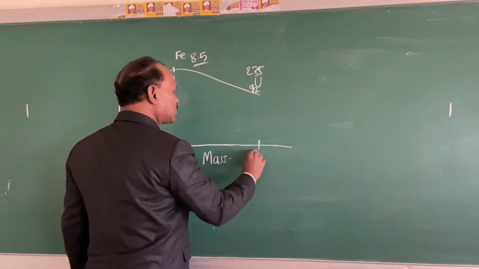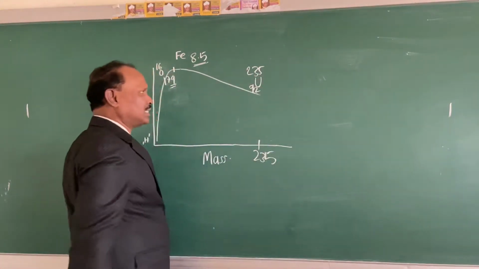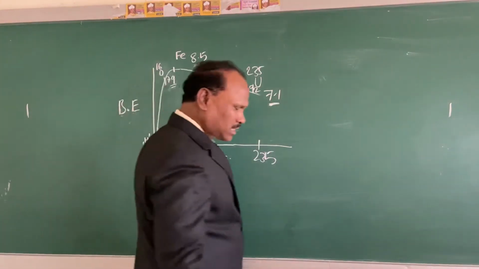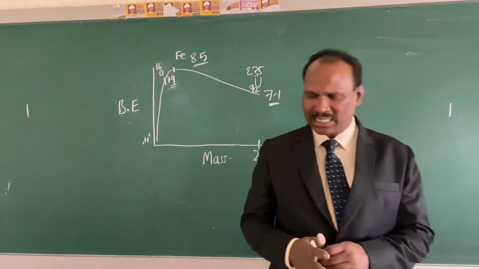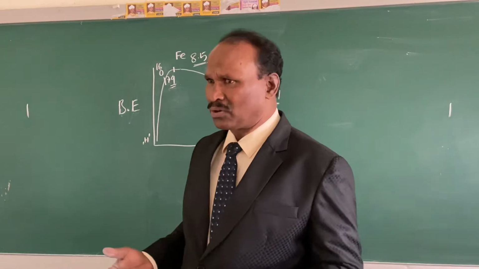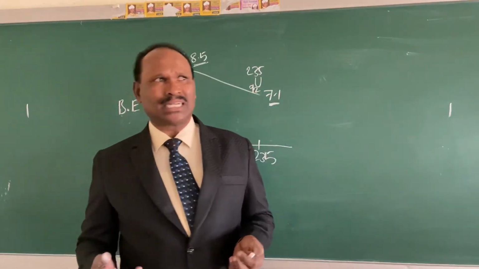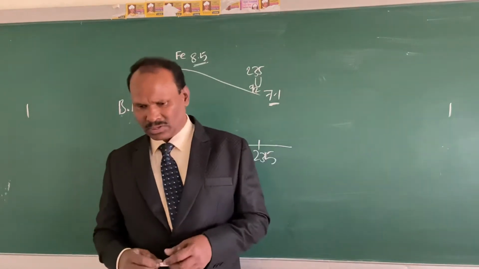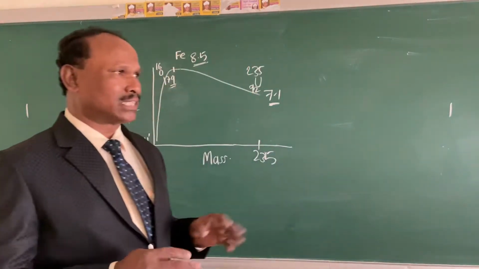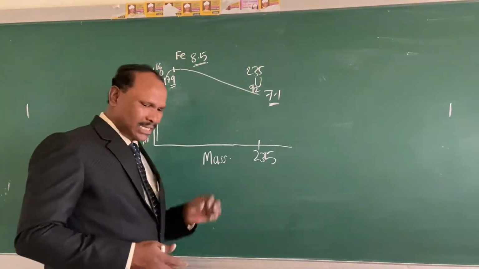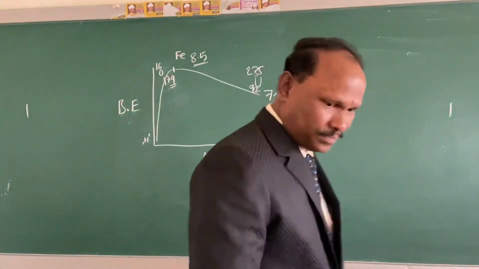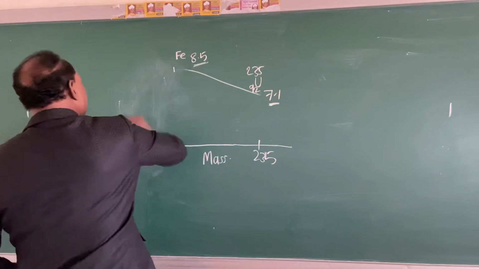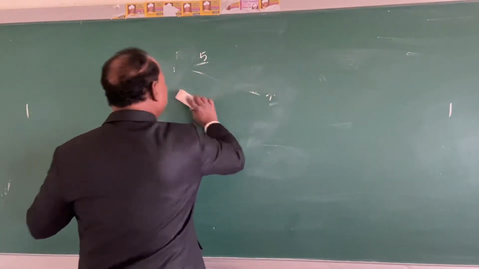And slowly, once again as the atomic mass is increasing, uranium 92, 235. So atomic mass 235 is that of uranium. The binding energy is decreasing. It has got the binding energy 7.1. Hence it is less stable. Therefore, when you destabilize that uranium, it breaks up into other nuclei. So this is the explanation that you have to write taking the graph. Is it okay?